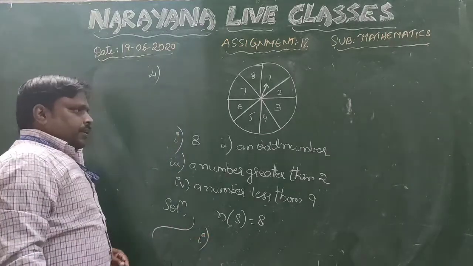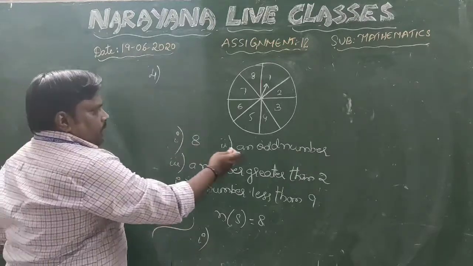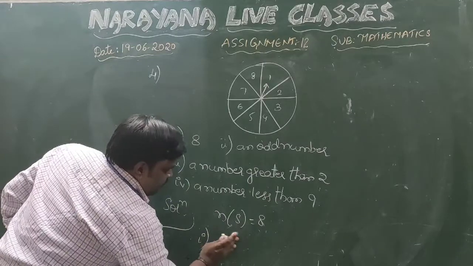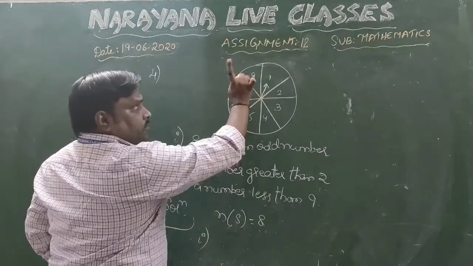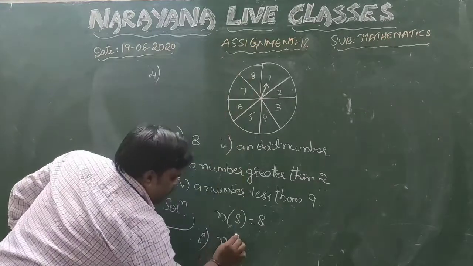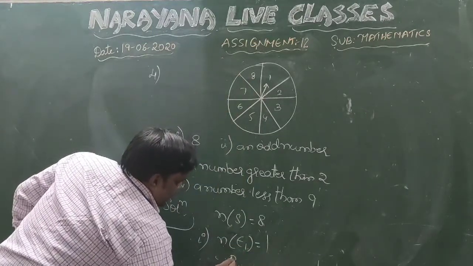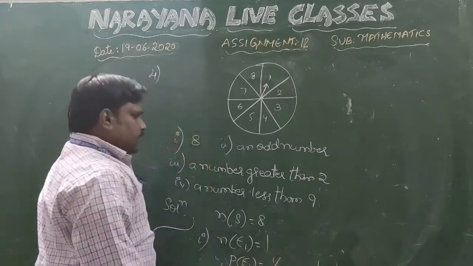We have 4 questions here, so we can take events E1, E2, E3, E4. N of E1, the favorable outcomes for getting the number 8: how many 8s are here? Only 1. So N of E1 is equal to 1. Therefore, the probability of getting the number 8, P of E1, is equal to 1 by 8.